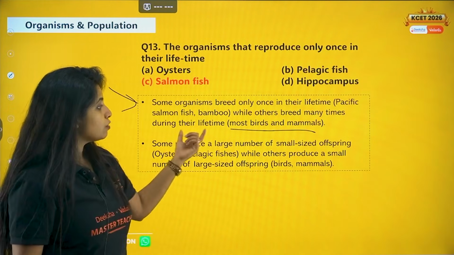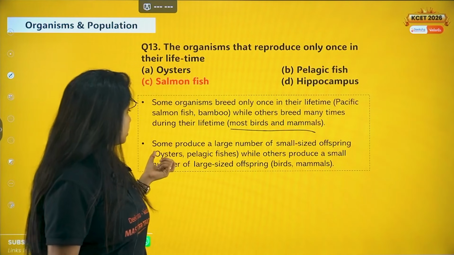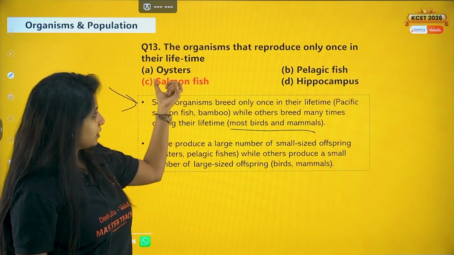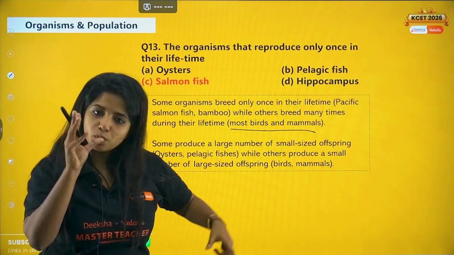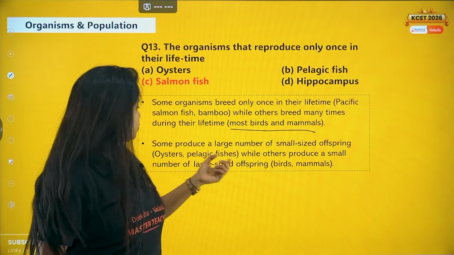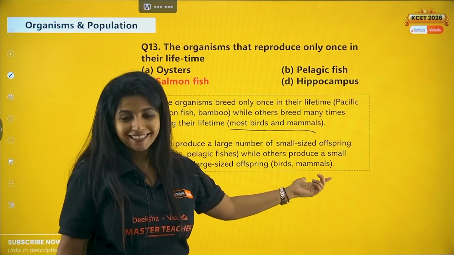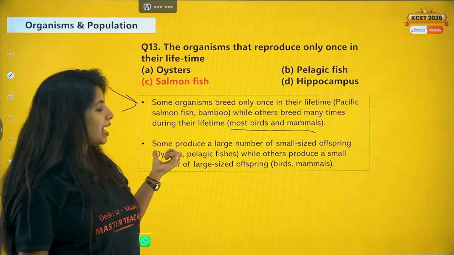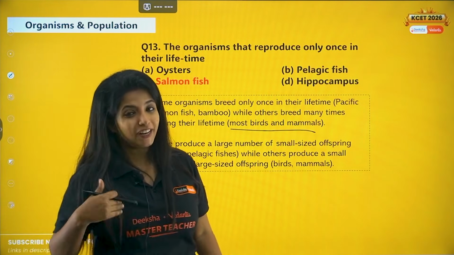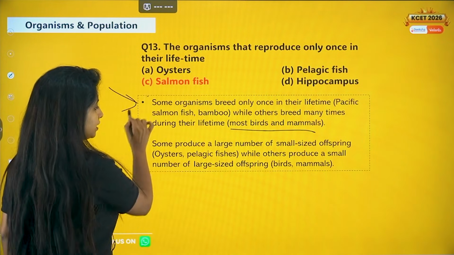Some produce a large number of small-sized offspring, such as oyster and pelagic fishes. And some produce a small number of large-sized offspring, such as birds and mammals. So please remember that as well. It can be a question later on. So associated things are also given.